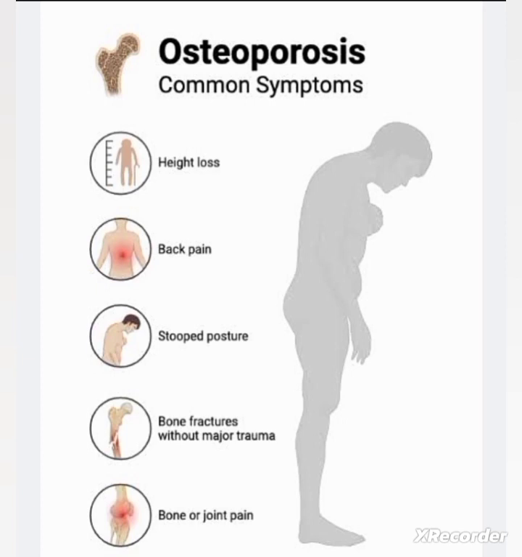Then back pain, prolonged back pain, stooped posture, then bone fractures without major trauma, then bone or joint pain. These are all the common signs and symptoms we can see in osteoporosis, but usually it is asymptomatic.